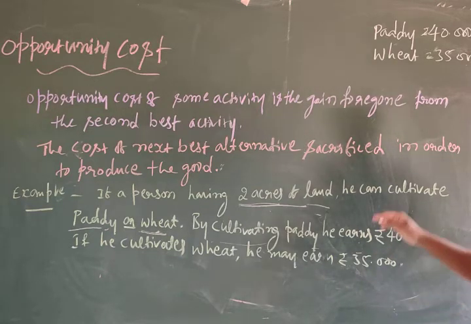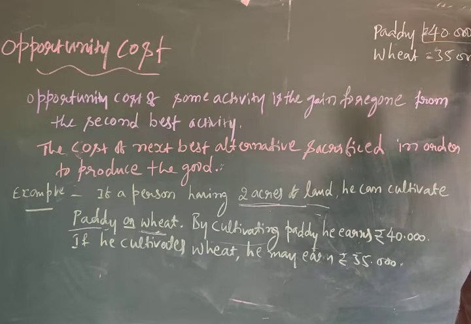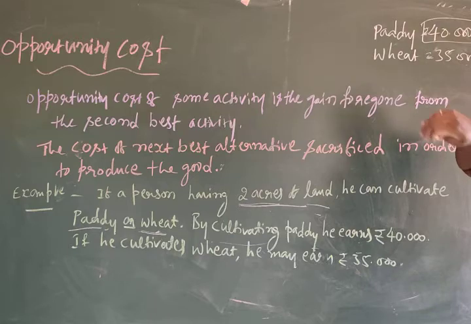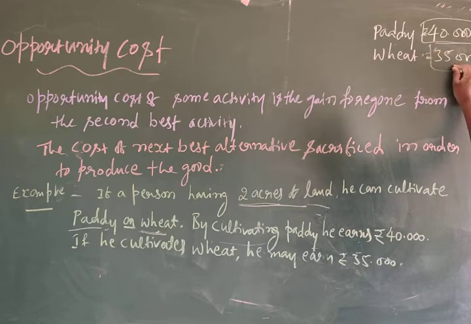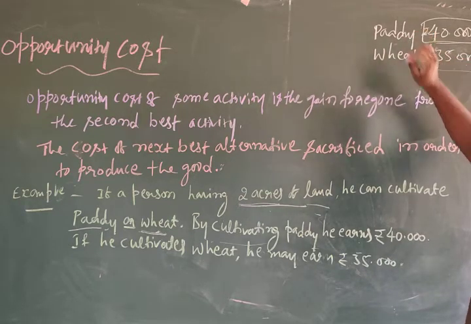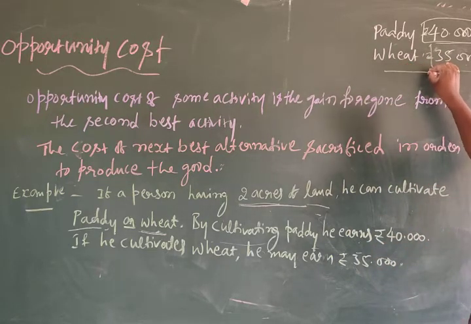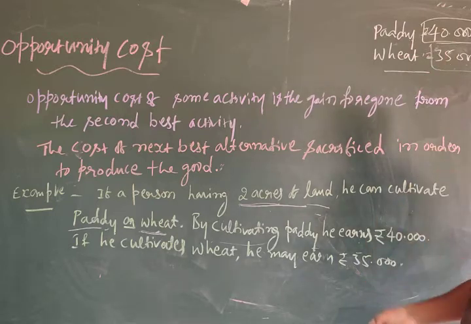Obviously, definitely he will give importance to paddy. Why? Because by cultivating paddy, he can earn 40,000. But here, he is sacrificing 35,000. By sacrificing 35,000, there is an opportunity to produce paddy. Are you understanding? By sacrificing wheat, he can produce paddy. But it is not possible to produce both. That is the condition.